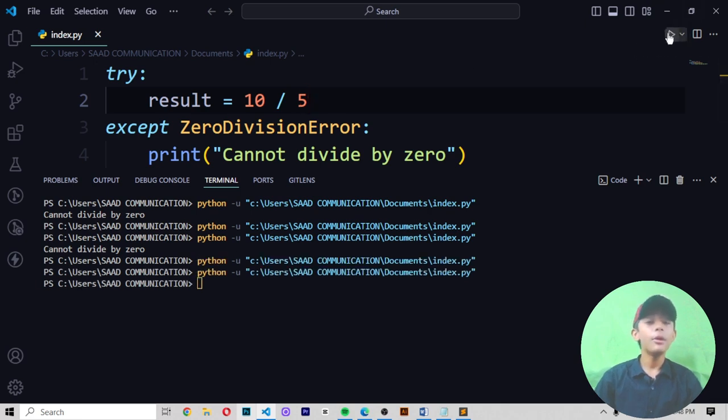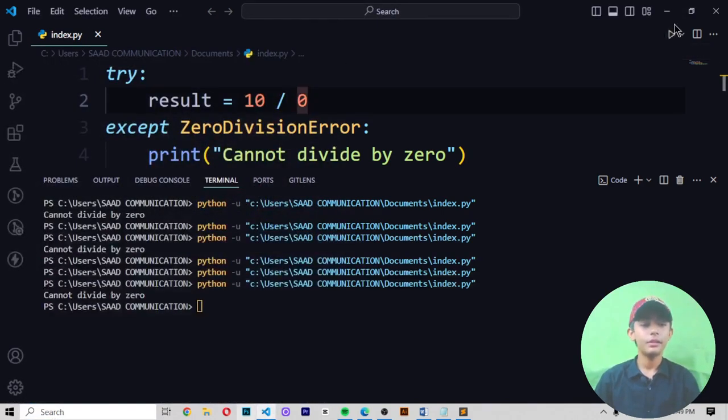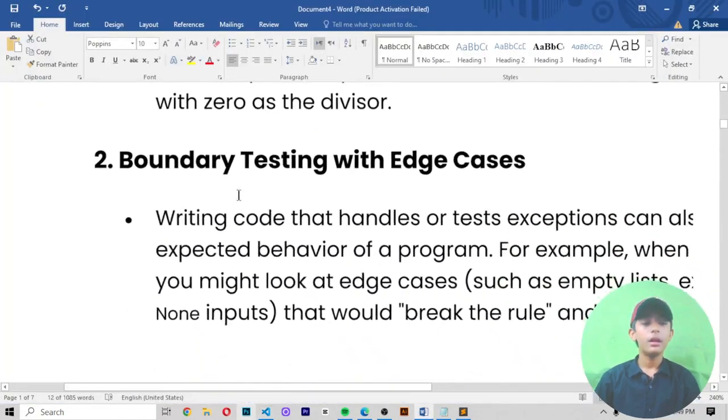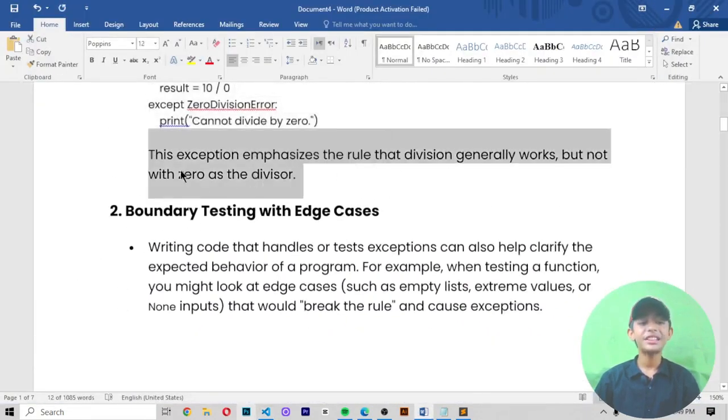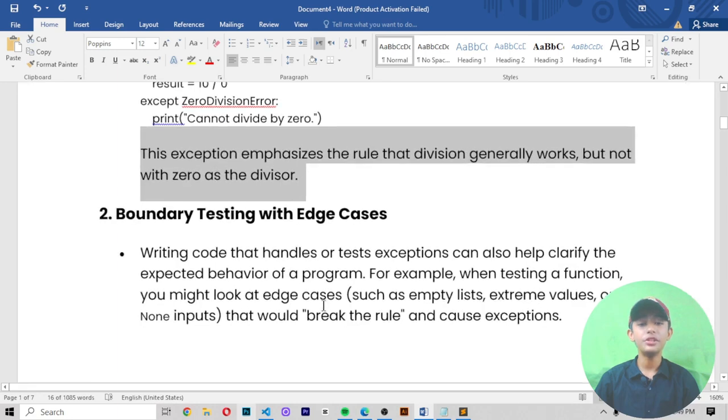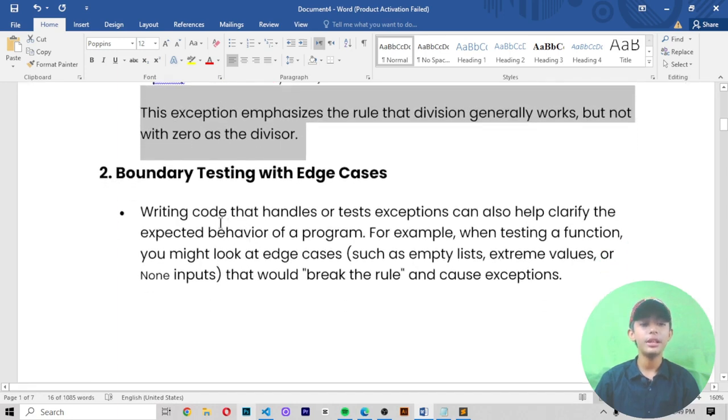Here you can see it. Why? Because 10 will be divided by 5. Here you can see it like that. So save it and run it. So now come here. The exception emphasizes the rule that division generally works but not with 0 as a divisor.